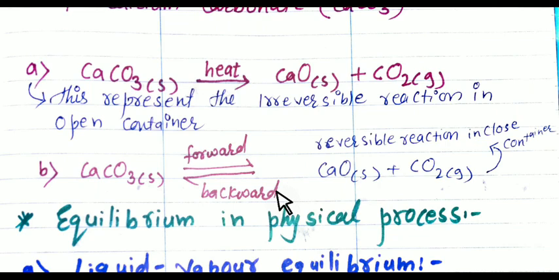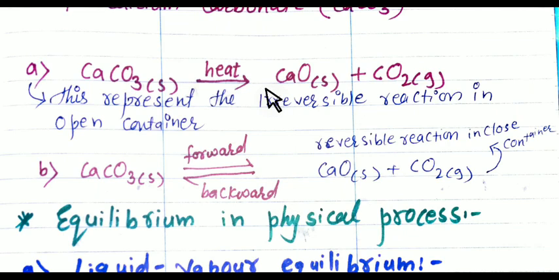So students, consider when you decompose calcium carbonate in an open container. Does decomposition occur in that open container? So what actually happens? At that time, decomposition of calcium carbonate occurs and carbon dioxide can escape away, and we do not get calcium carbonate back. So it is known as an irreversible reaction.